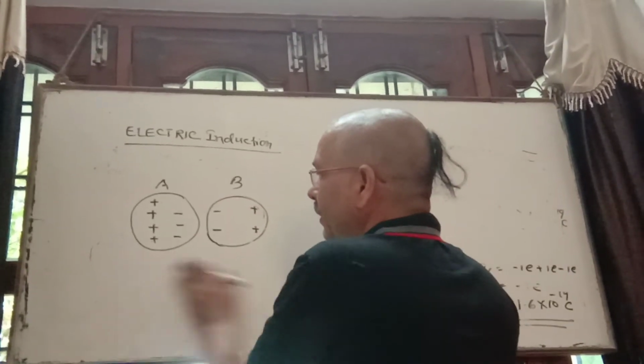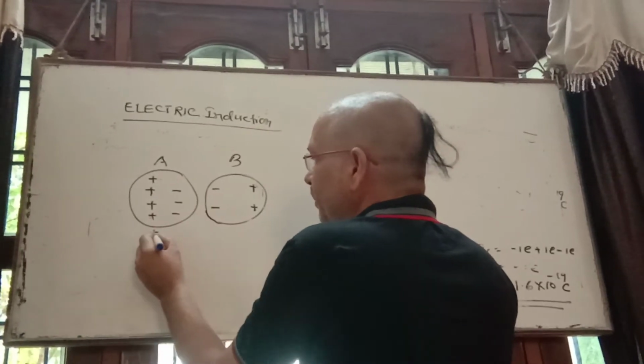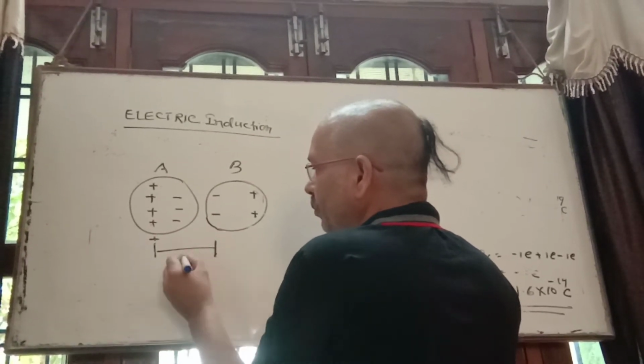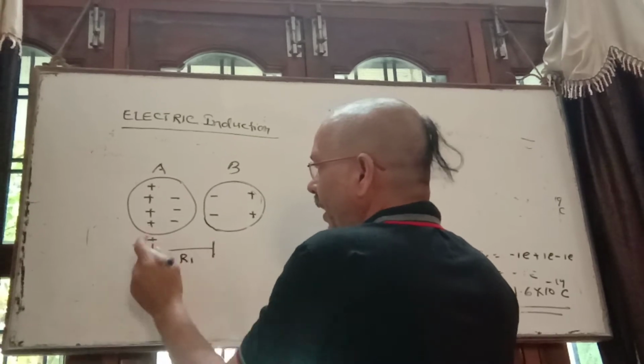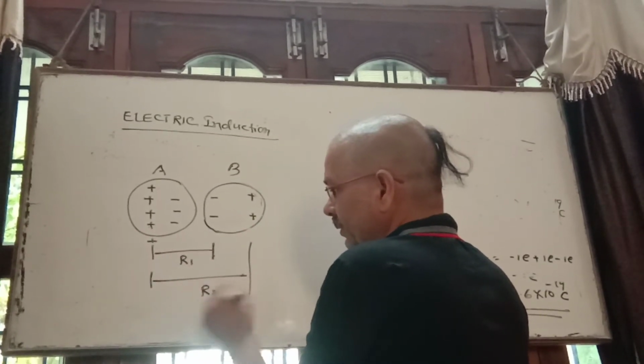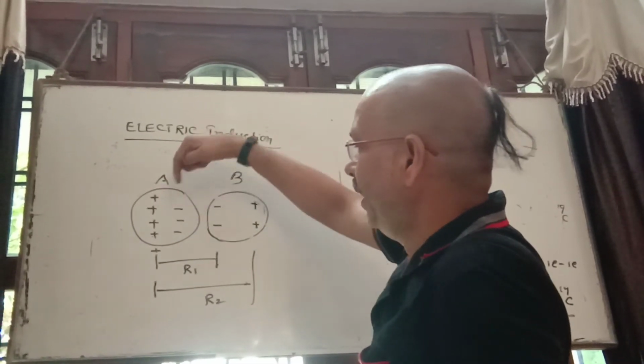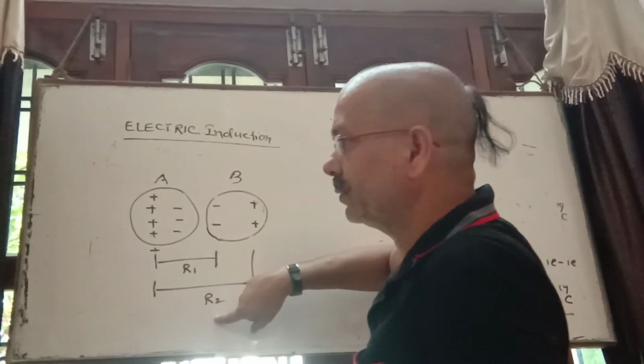So see here, the resultant charge is positive. The distance between positive and negative charge, suppose it is R1, and the distance between positive and this positive charge, suppose it is R2. It means here the distance between dissimilar charges is less and the distance between similar charges is more.